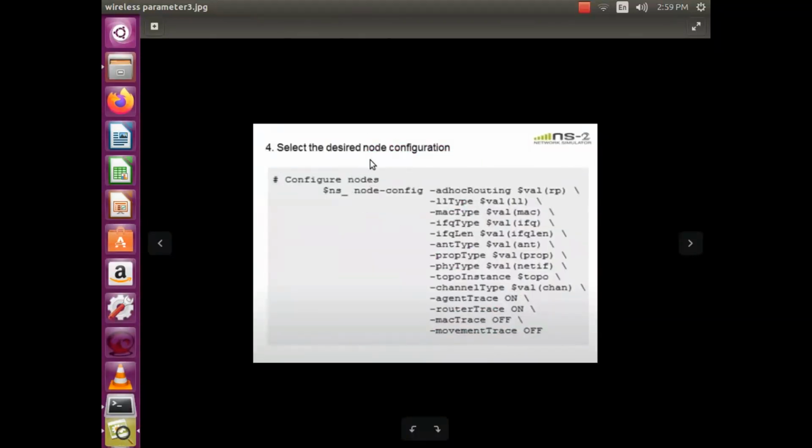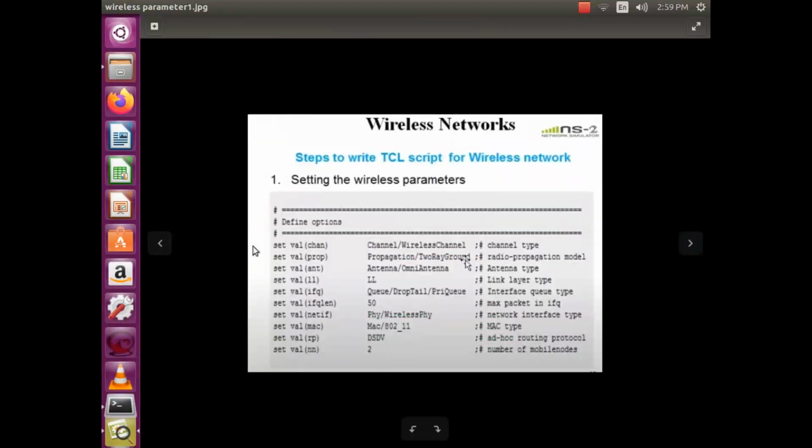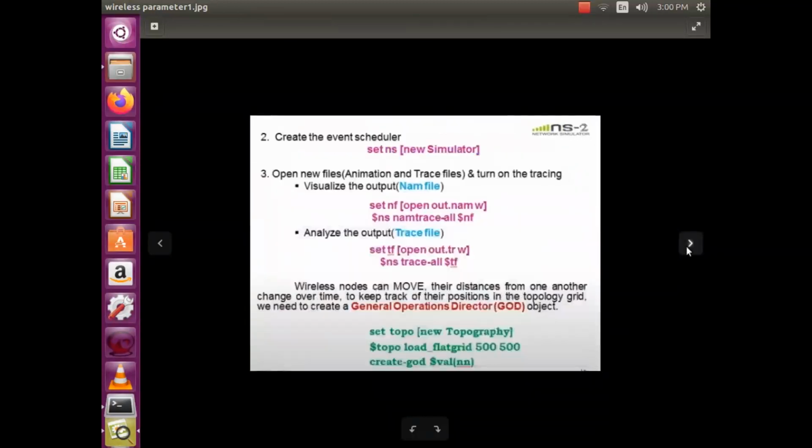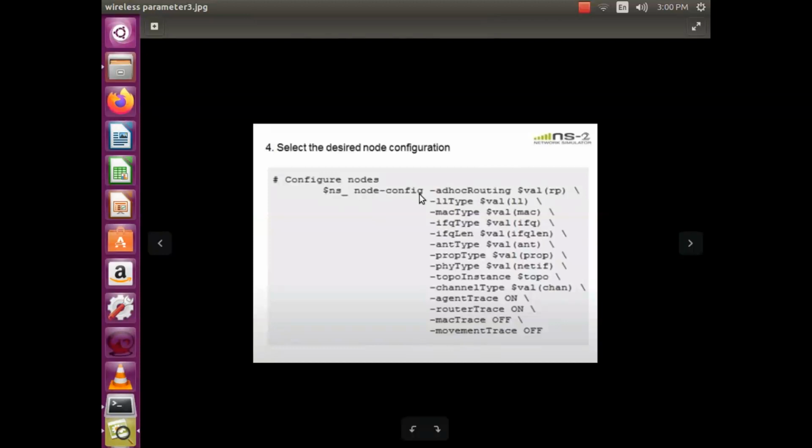Then we need to configure the nodes. I have 2 nodes now in my simulation. The 2 nodes can be configured according to the parameters we discussed in the first slide. All these parameters are applicable to these 2 nodes, NN.